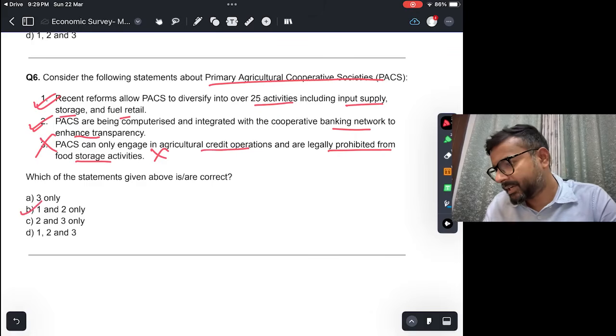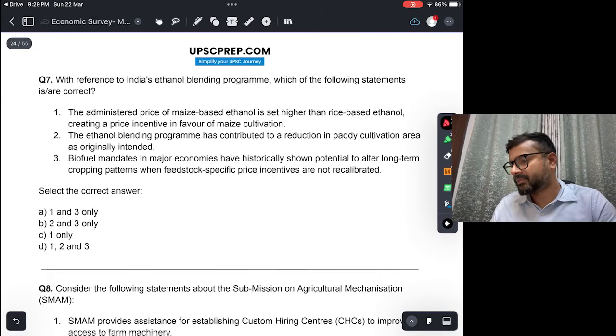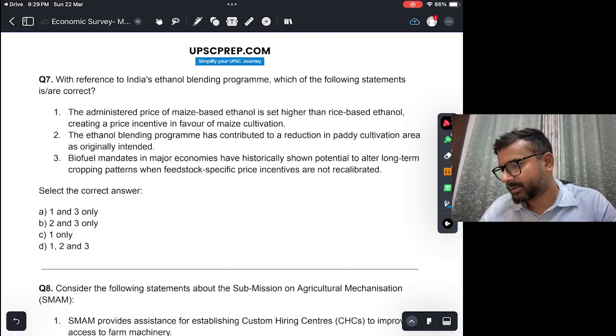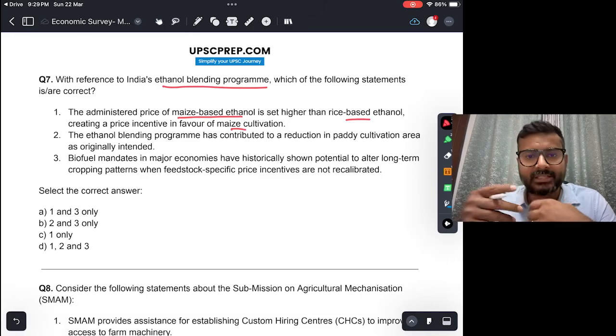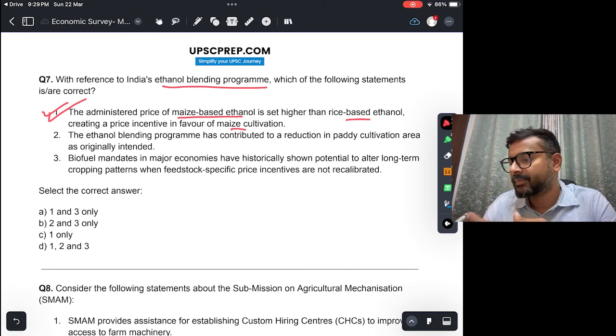With reference to India's ethanol blending program, which of the following statements are correct? The administered price of maize-based ethanol is set higher than rice-based ethanol, creating a price incentive in favor of maize cultivation. This, in fact, is correct. Okay, जो maize-based ethanol है, uska price has been set higher so that more and more farmers are incentivized to cultivate maize.